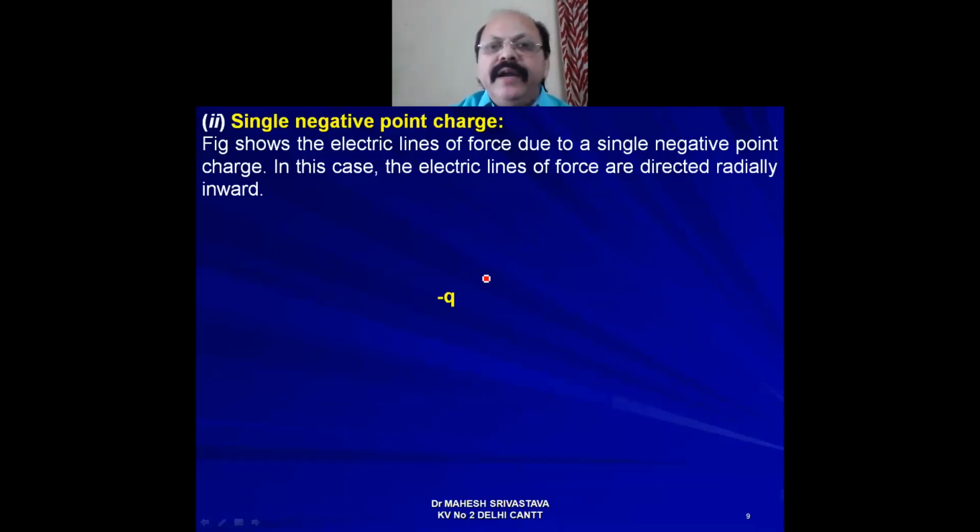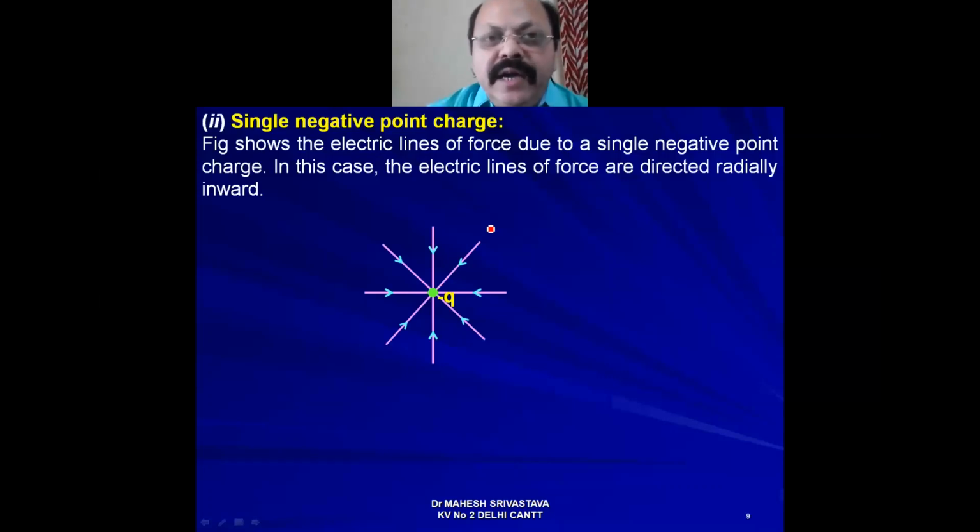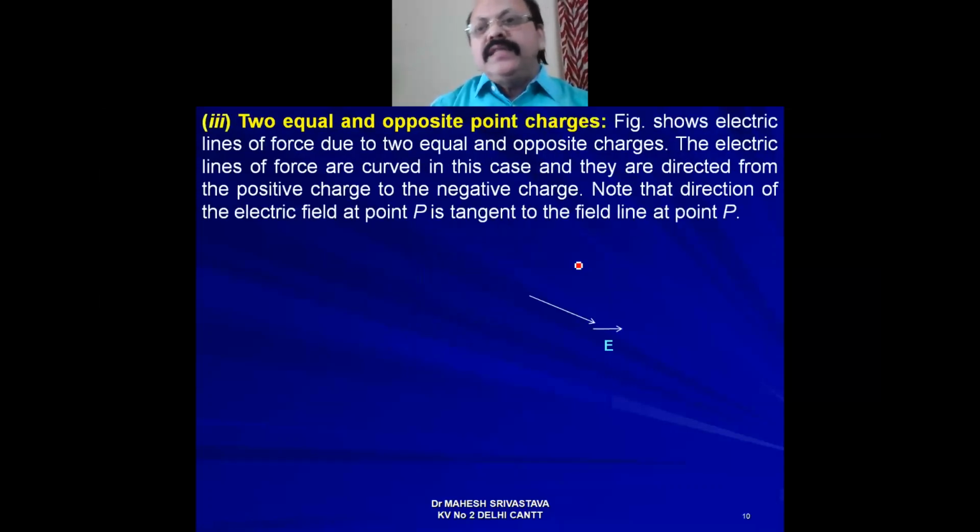So that is represented here like that. This is the representation of electric field lines due to a single negative point charge, that is directed radially inward. In case of a single positive point charge, electric field lines are radially outward, whereas in case of a single negative point charge, electric field lines are radially inward. Now what happens if we take one positive charge and another negative charge?